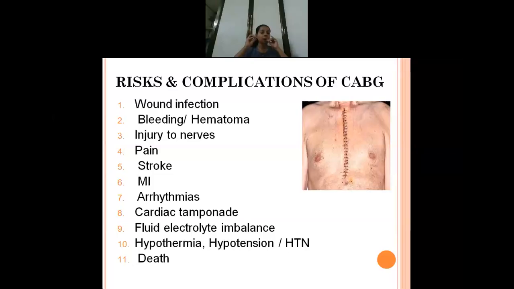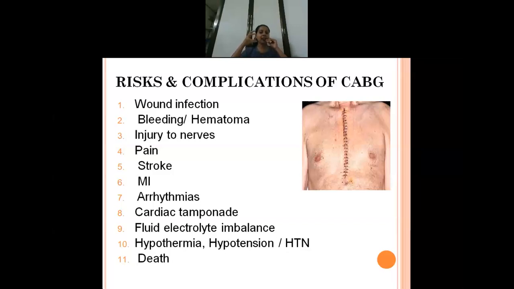The complications of CABG surgery are, sometimes if you are not maintaining the hygiene, if it is not done in an aseptic technique, it may result in infection. And sometimes patient can have excessive bleeding or blood clot, that is hematoma can be there. While doing the surgery, there can be injury to the nerves, pain may be there. Some patients may suffer with stroke during the surgery or afterwards also, because of the blood clot or thrombus. Some patients may develop MI after the surgery. It's very common that patients develop arrhythmias and MI after the CABG surgery if adequate care or adequate monitoring is not done.